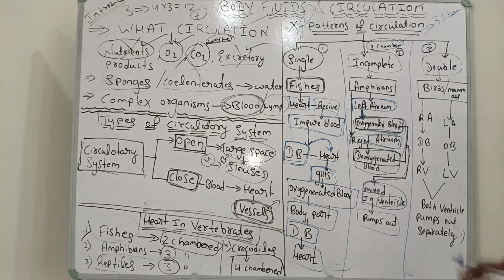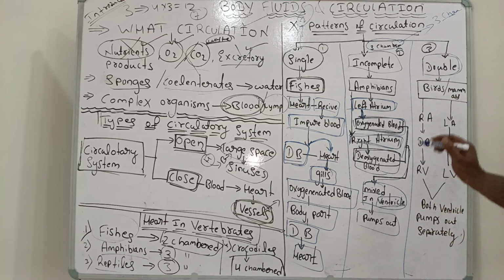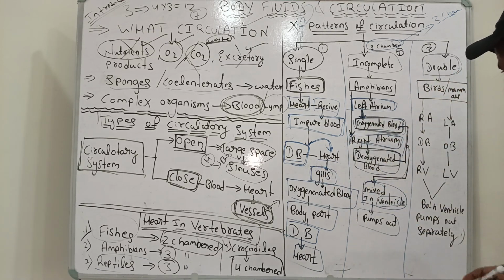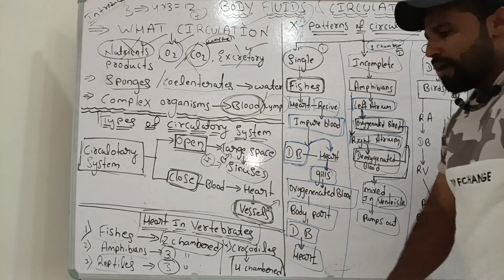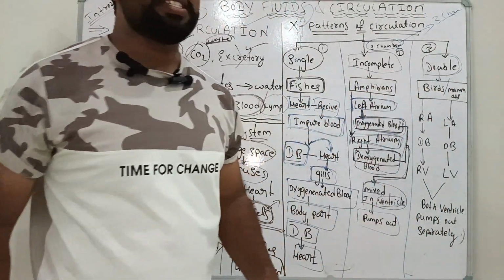The last part of this introduction to body fluids and circulation: how does circulation take place in double circulation? What is the mechanism in double circulation? Double circulation we can see first in, for example, birds and mammals. Where does double circulation take place? In birds and mammals, the higher animals.